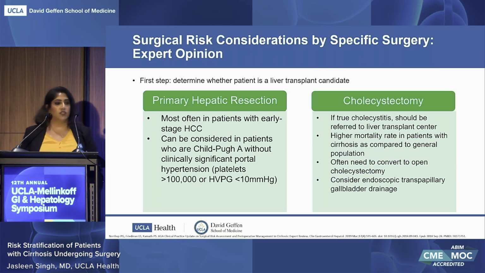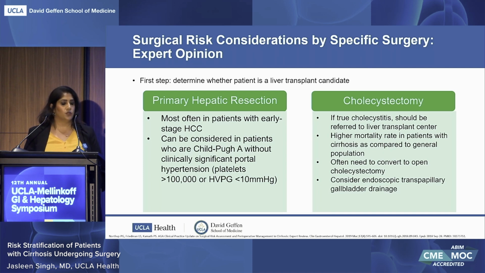And then going by surgery type, for primary hepatic resection in patients with cirrhosis, the major indication would be an early stage HCC, and this can generally be considered in patients who are Child class A without clinically significant portal hypertension, meaning platelets that are over 100,000, and a portal pressure gradient of less than 10 millimeters of mercury. For patients that may be considered for cholecystectomy, if it's true cholecystitis, they really should be referred to a liver transplant center.